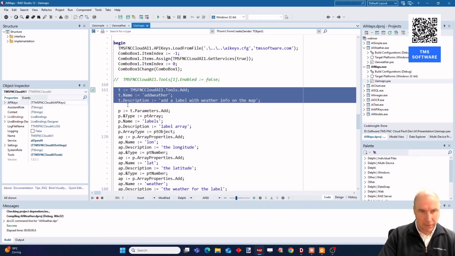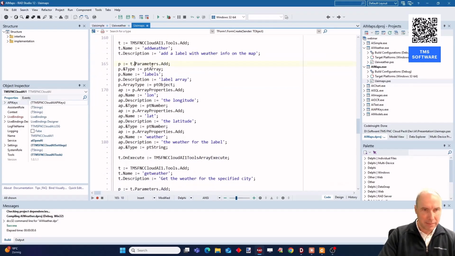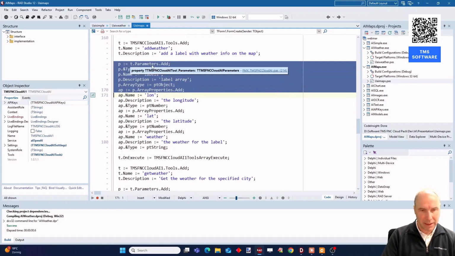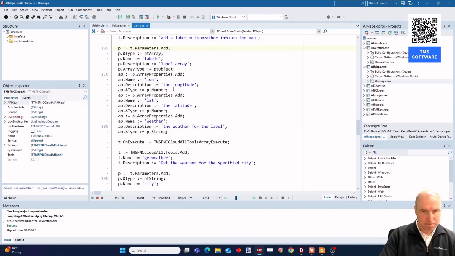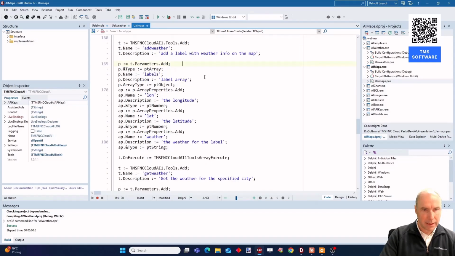We repeat the function to call the weather, and another method here is to add, and this is here, a label with the weather information on the map. So other than a marker, we add a label, and that label contains the text.